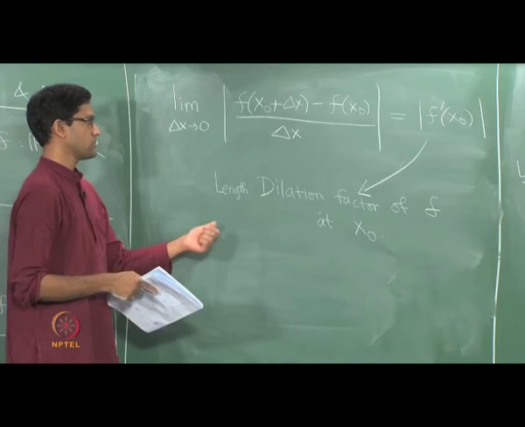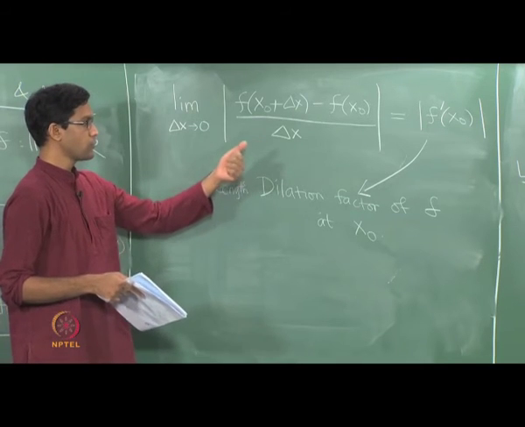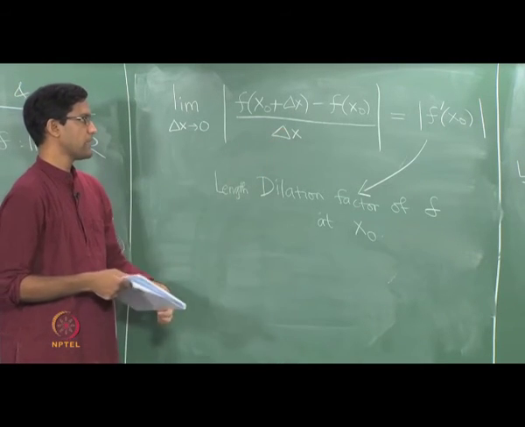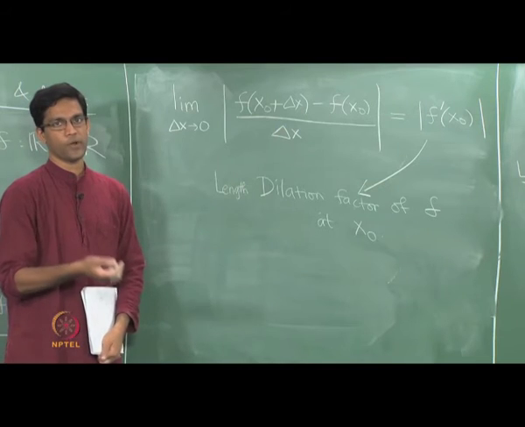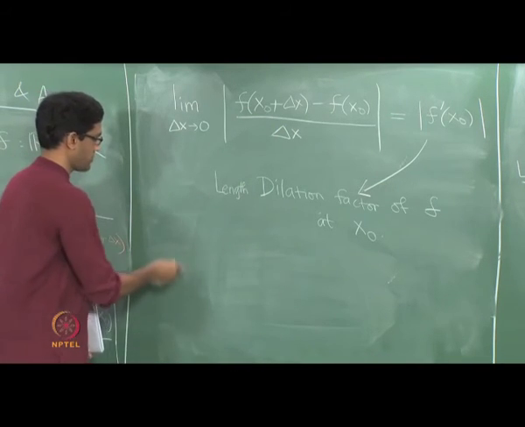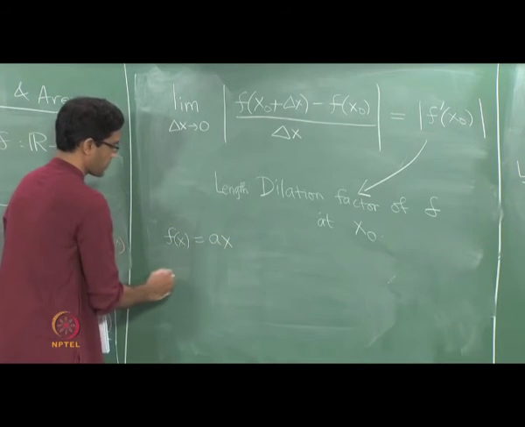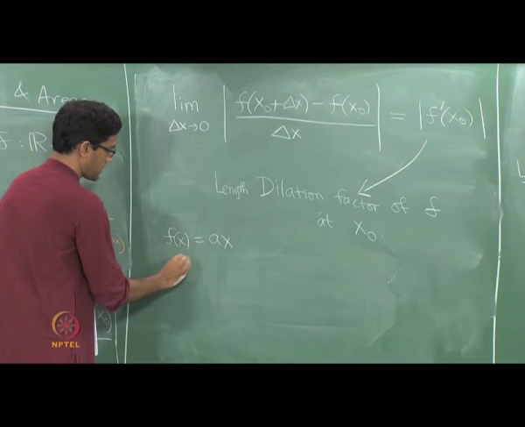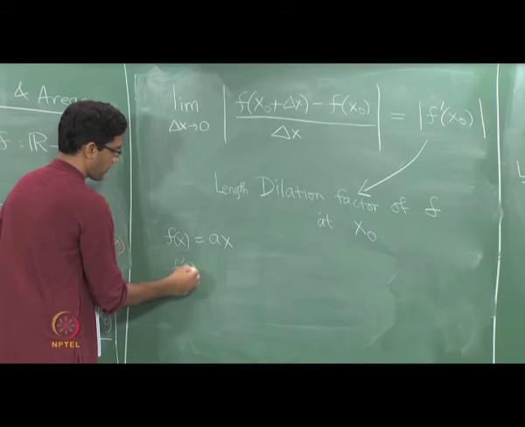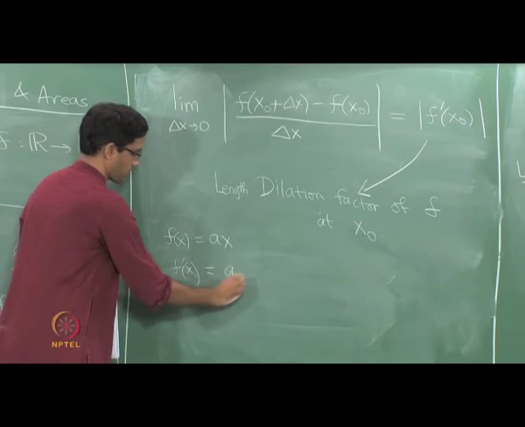But observe that unlike the case of a linear transformation, this is not uniform. The value of the derivative may not be a constant at all points. It is of course a constant if f is a linear transformation. So observe, if f of x is just the function ax, then if you compute f prime at x0 for any point x0, the answer is always a.